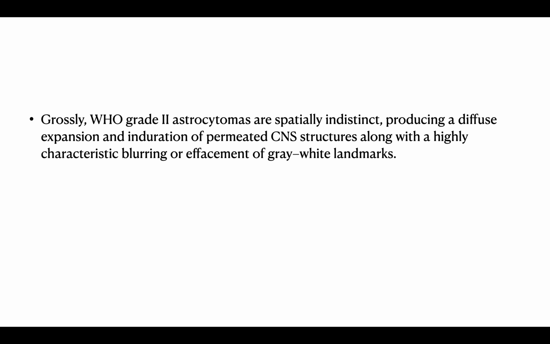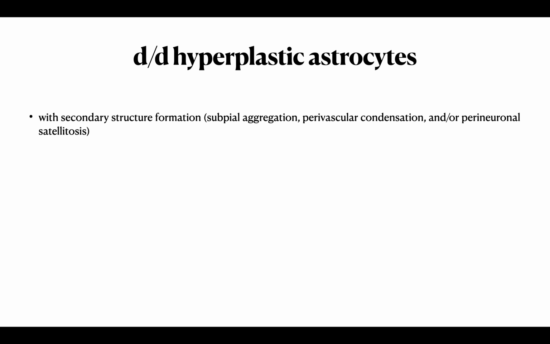Grossly, WHO grade 2 astrocytomas are spatially indistinct, producing a diffuse expansion and induration of the permeated CNS structures, along with the highly characteristic blurring or effacement of the gray-white landmarks. How will you differentiate hyperplastic astrocytes from this low-grade astrocytoma? With secondary structure formation, subpial aggregation, perivascular condensation, and perineuronal satellitosis seen in neoplasm, versus even distribution of hyperplastic astrocytes and reactive glial proliferations.